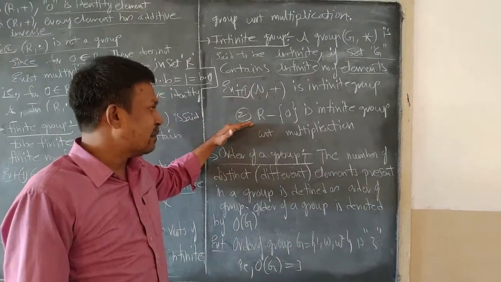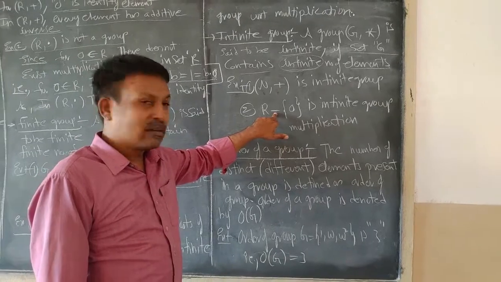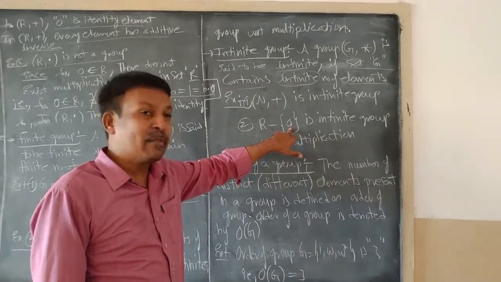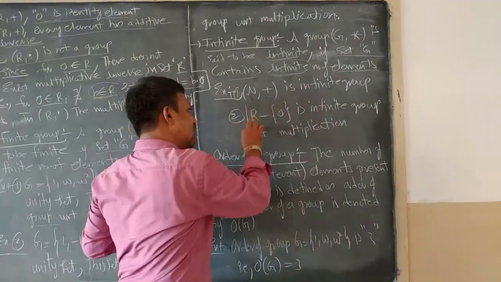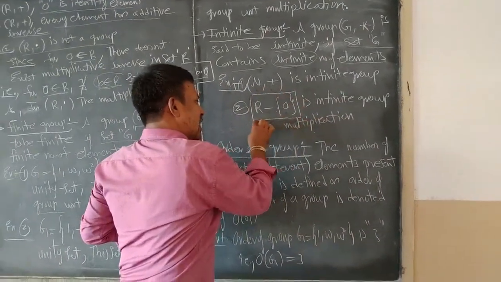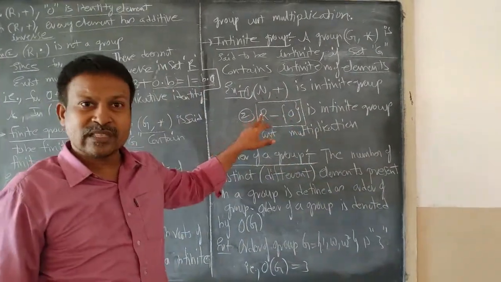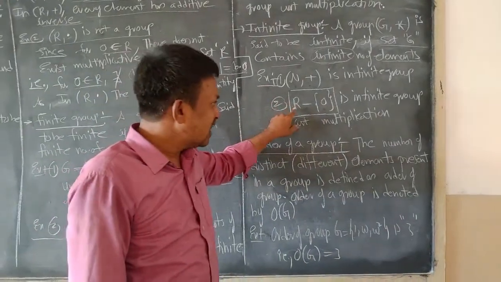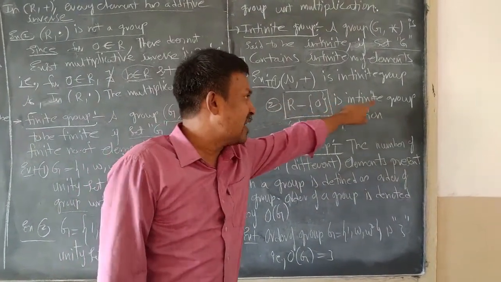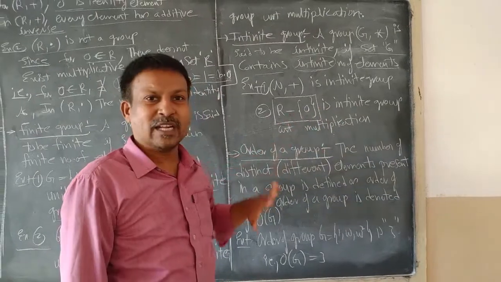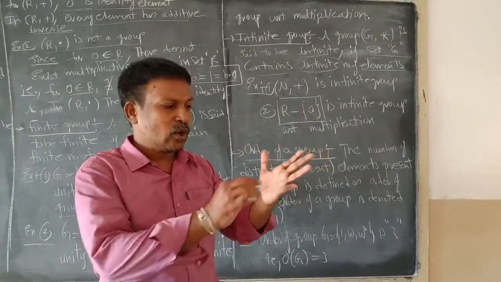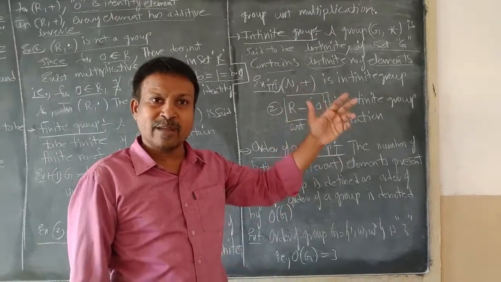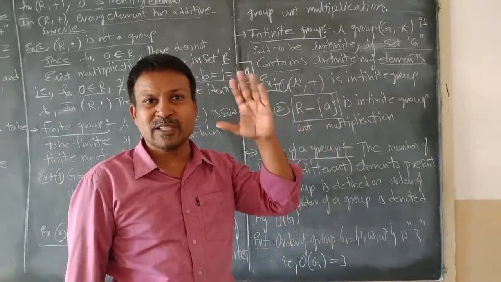If I go to the second example, R minus the singleton element 0, that is, the whole of this represents one set. It is excluding 0 from the set of real numbers. Right. It is one set. It is an infinite group with respect to multiplication. That is, the set R minus 0 satisfies closure property, associative property, identity property and inverse property with respect to operation multiplication.